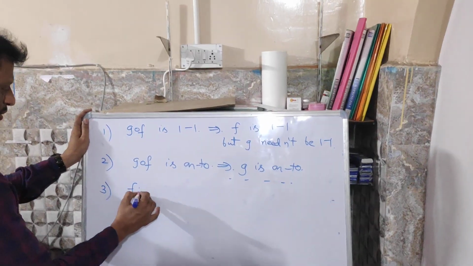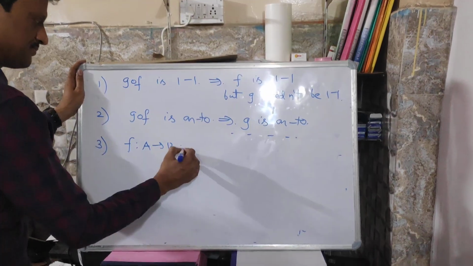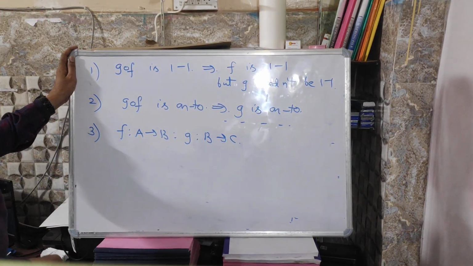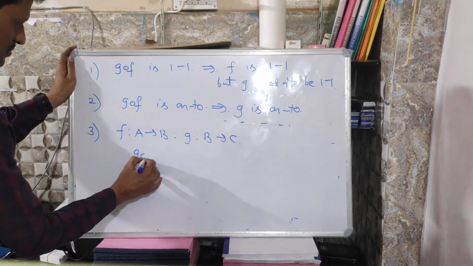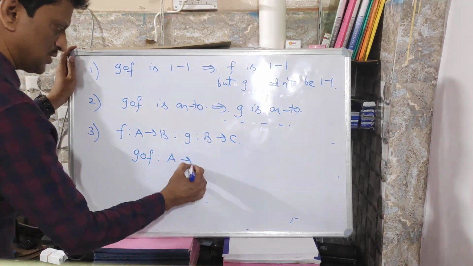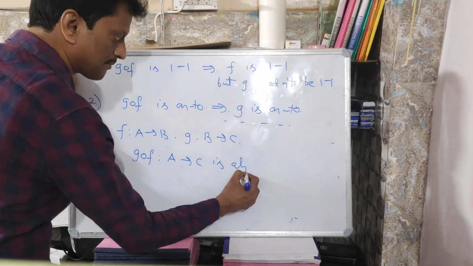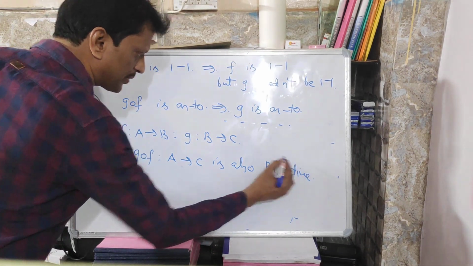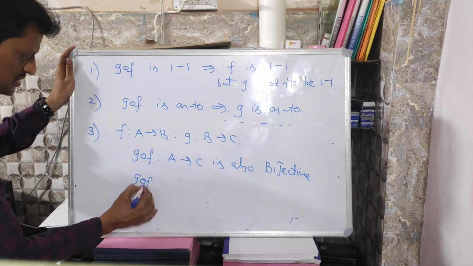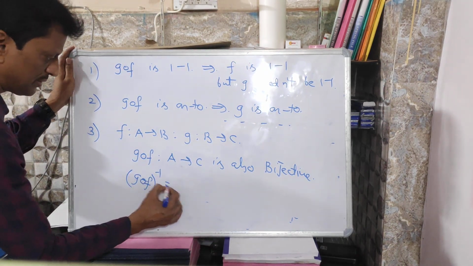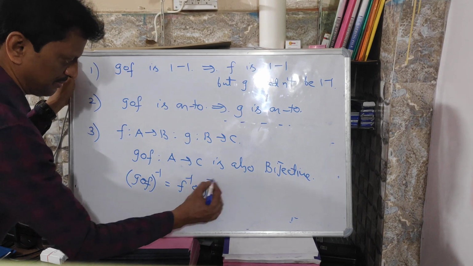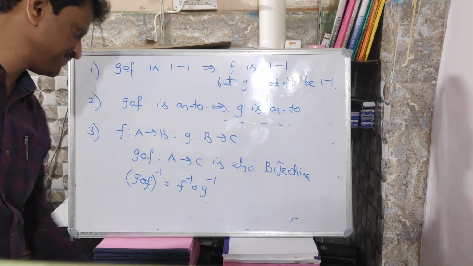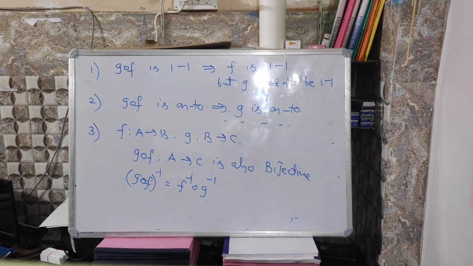Next, f maps A to B and g maps B to C are bijective functions, that means 1-1 and onto. Then g circle f maps A to C is also bijective. Here itself I can give one more property: (g circle f) whole inverse equals f inverse circle g inverse. But anyway, this we discuss after completion of inverse function. So let us switch to inverse function now.